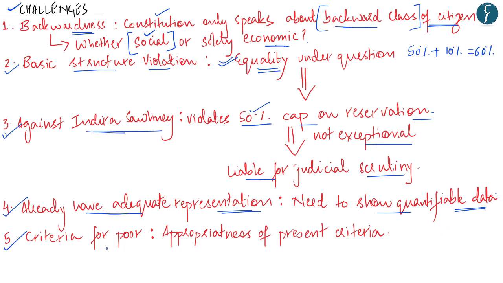Lastly, the criteria which has been selected by the government to determine who would constitute an economically poor section comes into question due to its appropriateness. There has been a lot of hue and cry among many sections of society that the current criteria to decide the poorness of a class of citizens is not appropriate and needs to be revisited. Hence, this criteria by the government again can be brought into question.